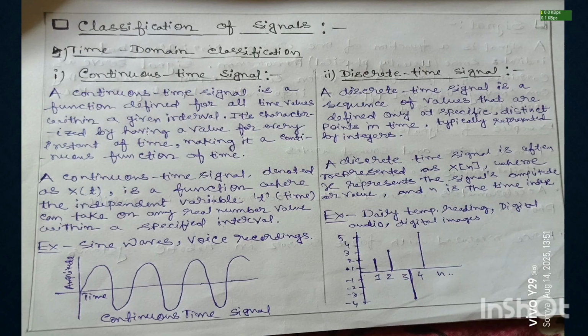Let's discuss discrete time signals. A discrete time signal is a sequence of values that are defined only at specific distinct points in time. It is typically represented by integers. A discrete time signal is often represented as x(n), where x represents the signal's amplitude or value and n is the time index. Examples of discrete time signals are daily temperature readings, digital audio, digital images, etc. Here you see the graphical representation of a discrete time signal.